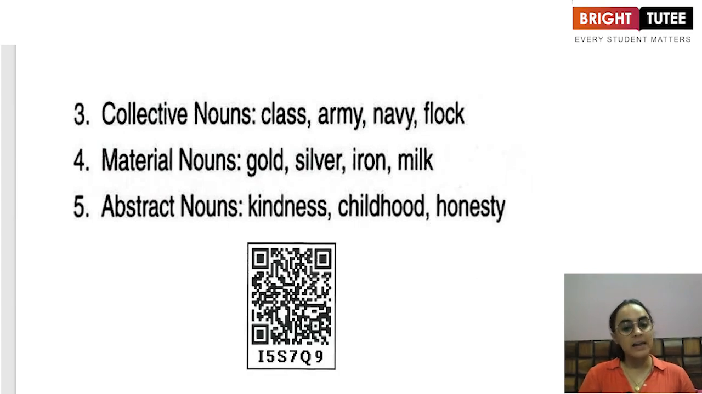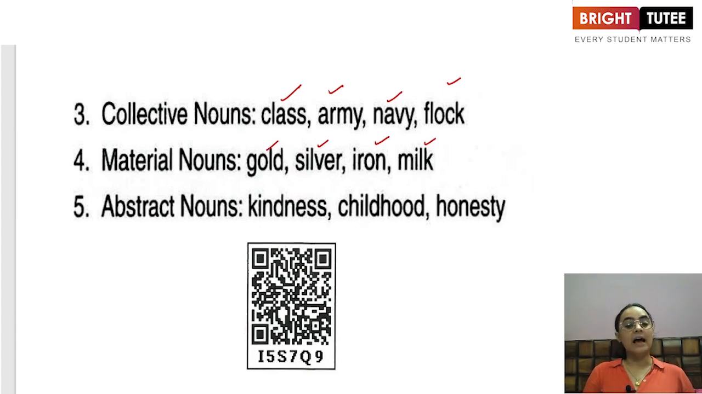Similarly, a collective noun means a collection of something, right? Class is a collective noun because it talks about a collection of students. Army is a collective noun because it talks about a collection of soldiers. Then navy is a collective noun. Flock is a collective noun which is used for a collection of sheep. Then we have the material nouns, something which refers to the material with which things are made. Gold, silver, iron, milk, all these are material nouns.